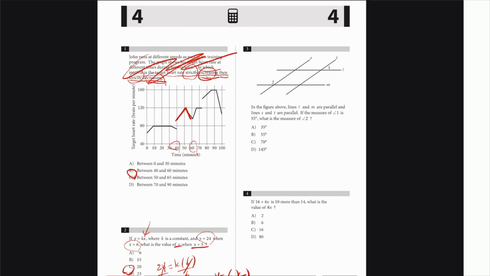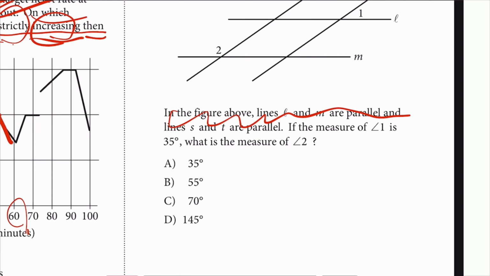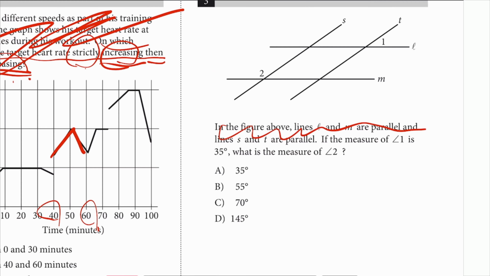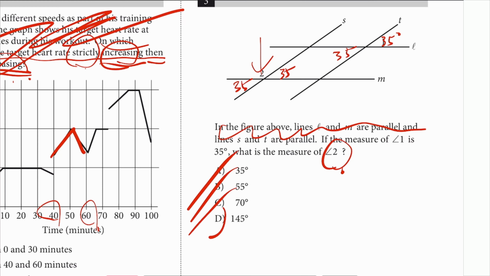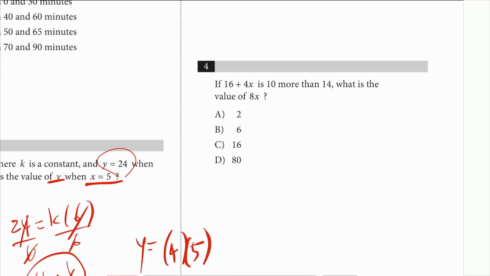Next, number 3. I don't want to read. If the angle measure of 1 is 35 degrees, so that's probably 35, 35, 35. They want angle 2. Well, look at it. That looks more than 90, so get rid of all these. It's just D.